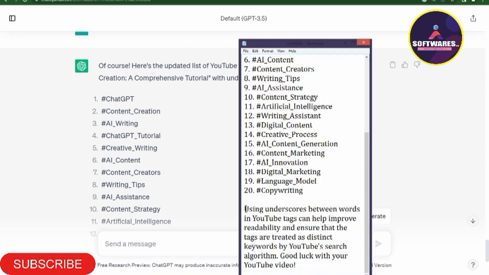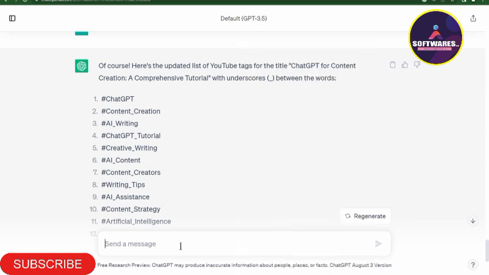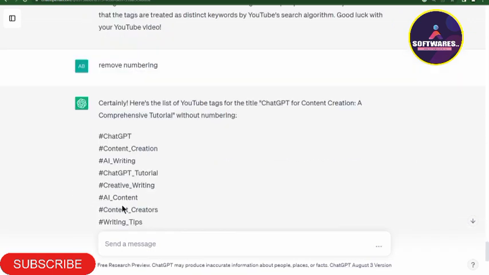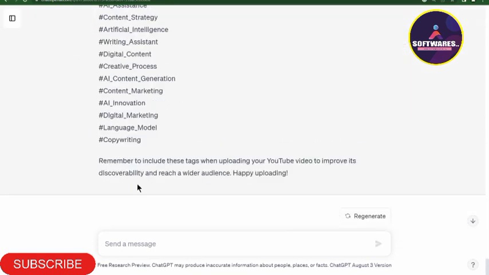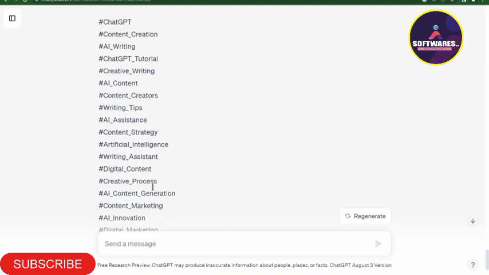So I'm simply going to tell ChatGPT to remove the numbering, so that it will make my work easier. I've simply told ChatGPT to remove the numbering. As you can see, ChatGPT has regenerated the tags, and it's removed the numbering from the tags. So now, okay, ChatGPT has automatically removed the numbering.